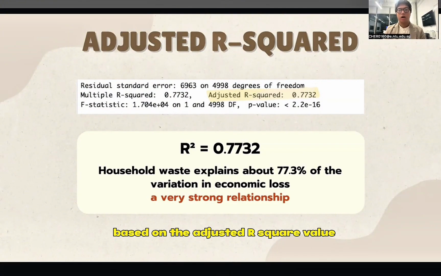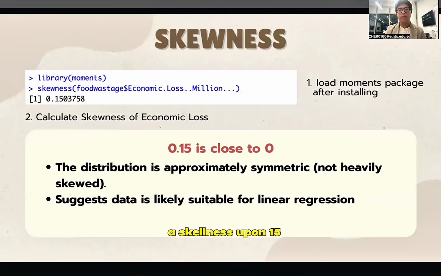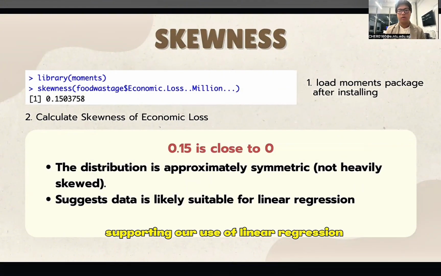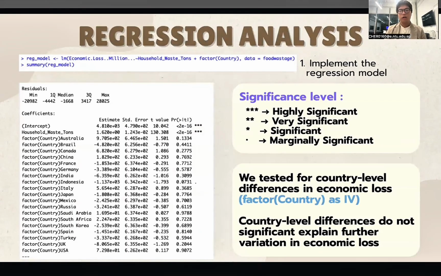Based on the adjusted R-square value, over 77% of economic losses can be explained by household food waste, a very strong relationship. A skewness of 0.15 shows that data is nearly symmetric, with almost no outlier, supporting our use of linear regression. Firstly, we implement a regression model to show the relationship of economic loss with household waste and country level difference in economic loss.